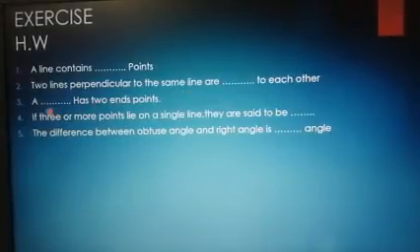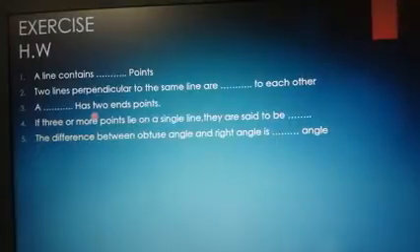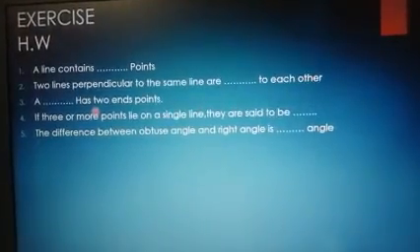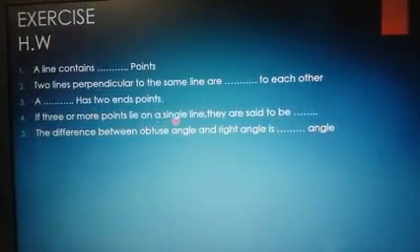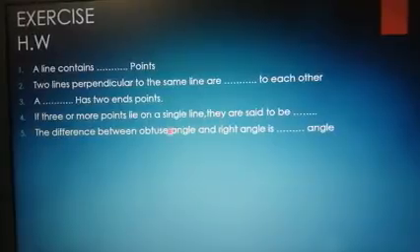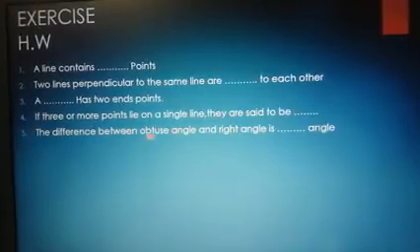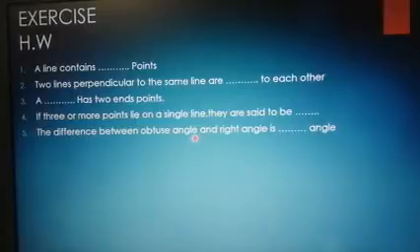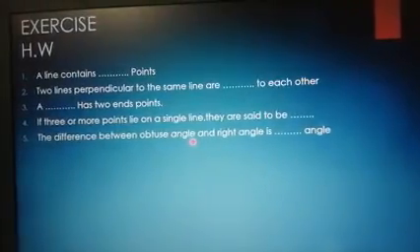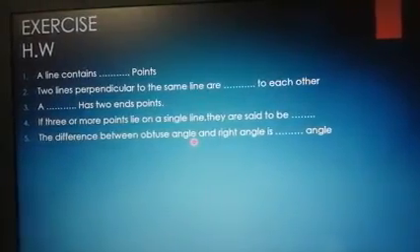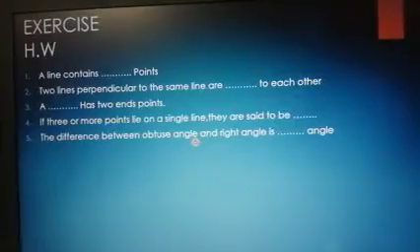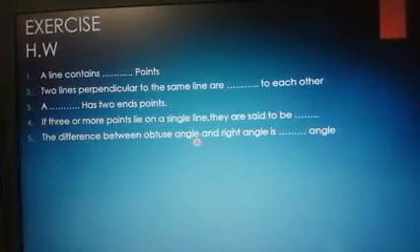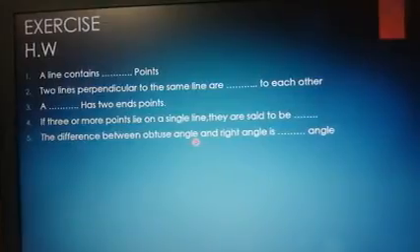The third one is, a dash has two endpoints. If three or more points lie on a single line, they are said to be dash. The difference between an obtuse angle and a right angle is dash angle. So think carefully, slowly. First recall all the concepts that you have learnt, and then answer this. It's just a small fill in the blanks activity that has been given to you.